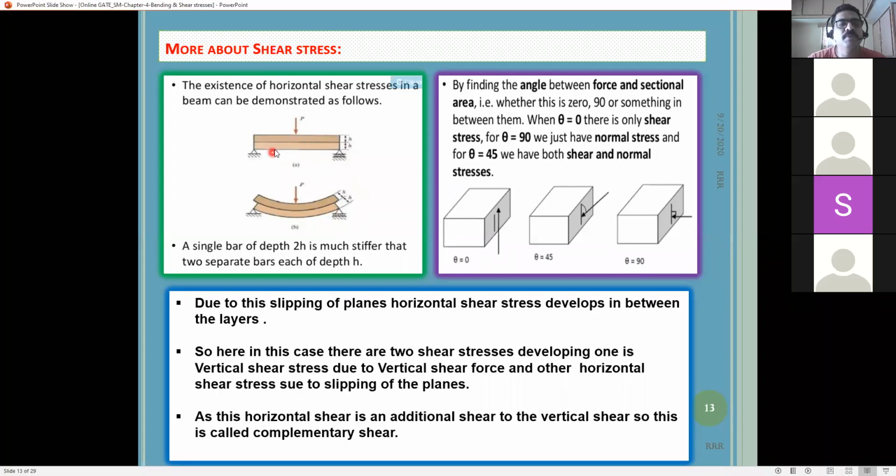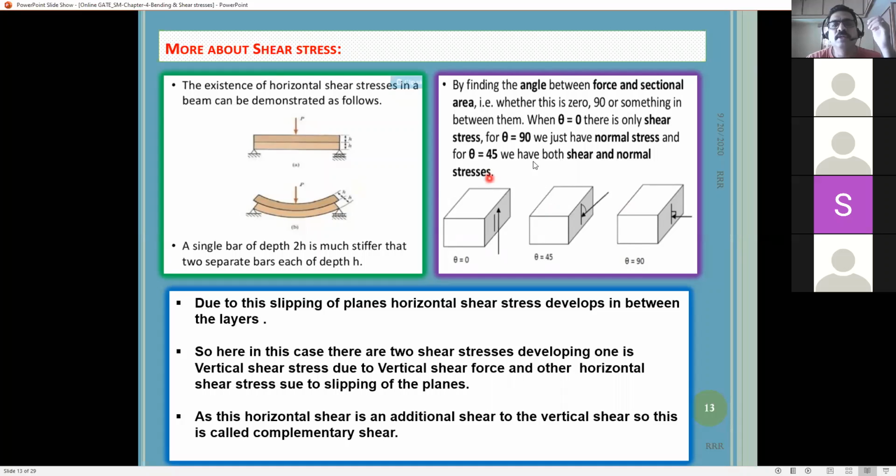But sometimes there are two materials placed one above the other, and a vertical shear force is acting. Along with the vertical shear stress, because these strips will try to move over each other, horizontal shear stress also acts. That is additional, so we call it complementary shear.